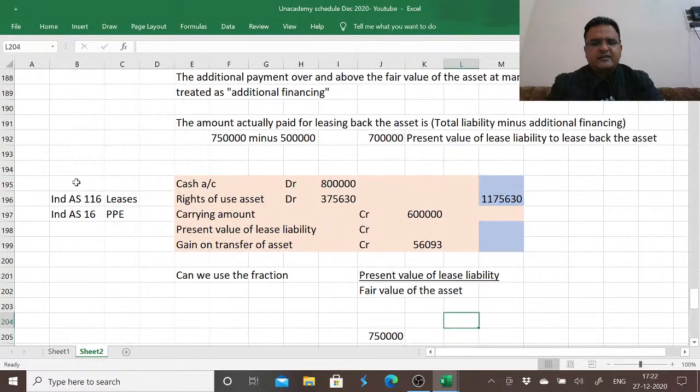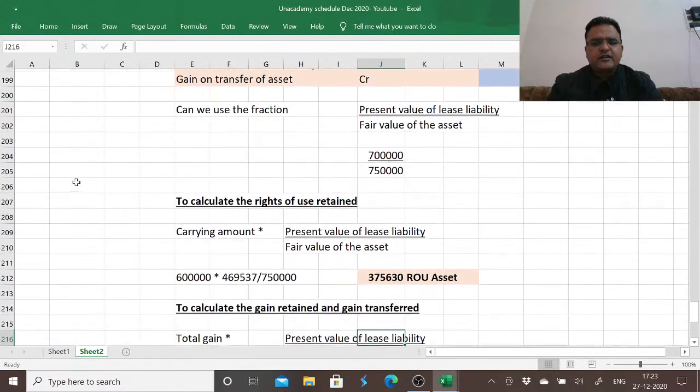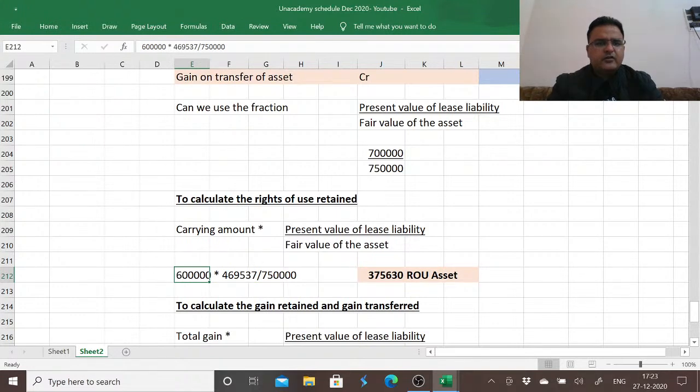So if you would have done it in this sense, then cash account 8 lakh, right of use asset to be calculated, carrying amount 6 lakh, present value of lease liability which we are yet to pay is 7,50,000. This will recalculate again. So the fraction to be used here is present value of lease liability 7 lakh divided by 7,50,000. To calculate the right of use retained, 6 lakh into 7 lakh divided by 7,50,000.